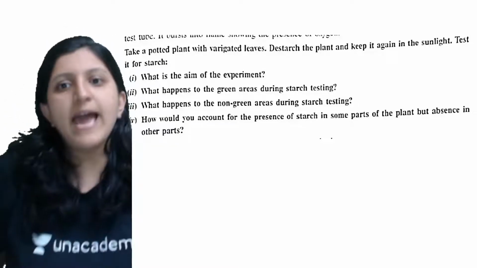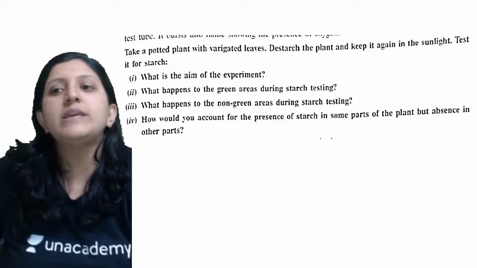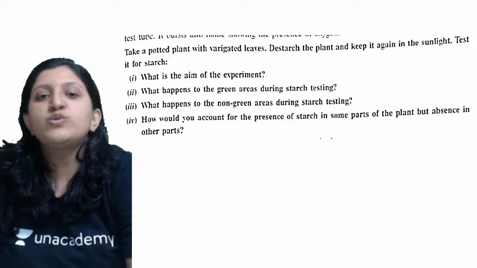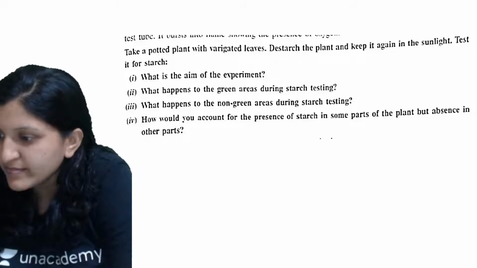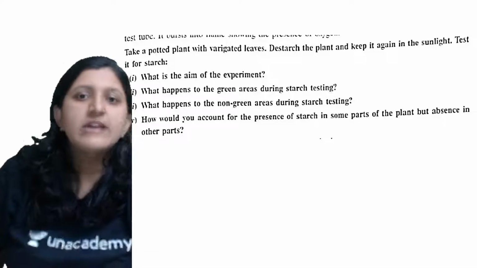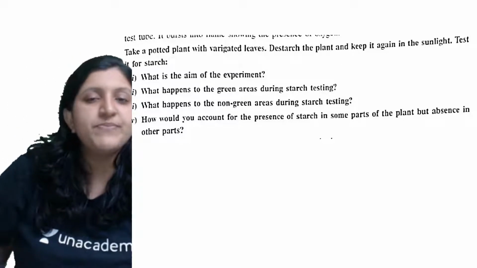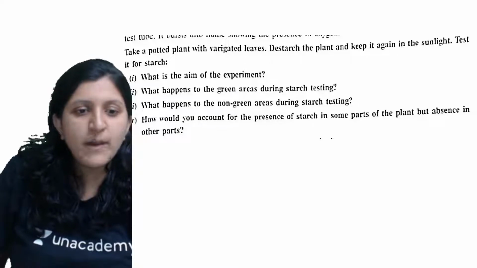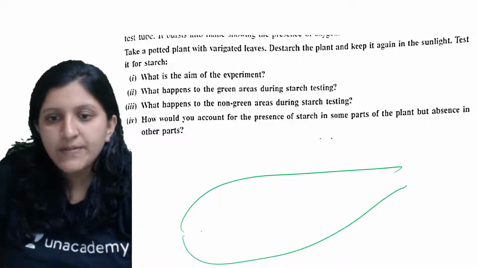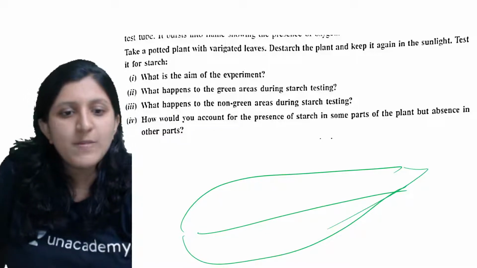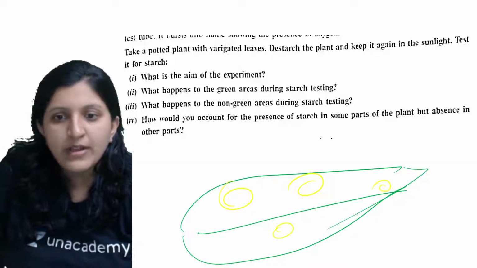So take a potted plant with variegated leaves, destarch the plant, keep it again in the sunlight, and test it for starch. Yes, take a potted plant with a variegated leaf. So what exactly is a variegated leaf? Let's say this is a leaf. In this leaf, you can see some of the parts are yellowish, here and there you can find.